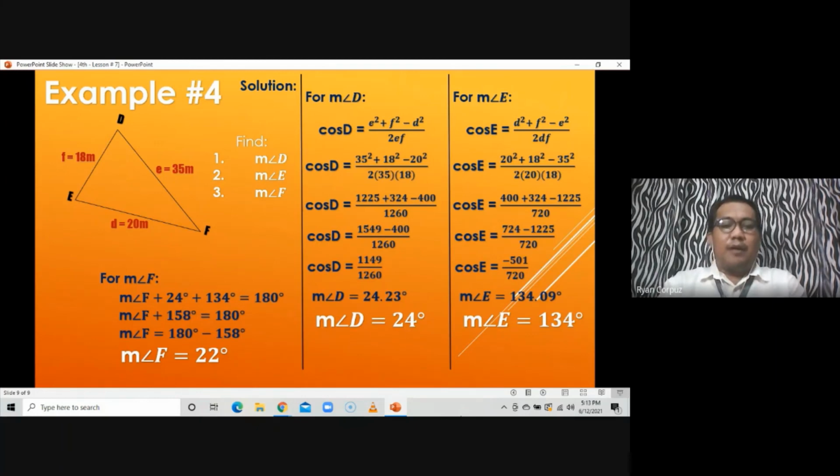So from example number 4, with the given measures of the three sides, we can find the measures of the three angles, wherein the measure of angle D is equal to 24 degrees, the measure of angle E is equal to 134 degrees, and the measure of angle F is equal to 22 degrees. So that's how we answer example number 4.